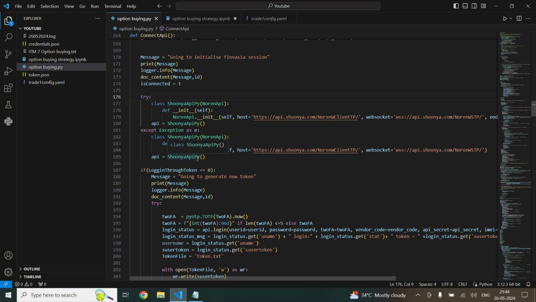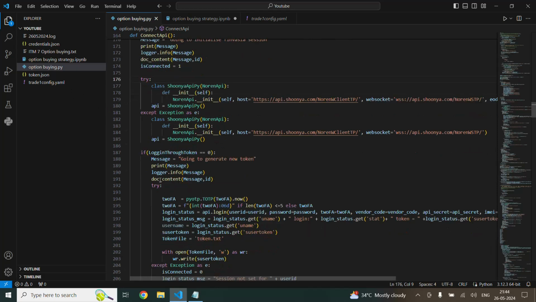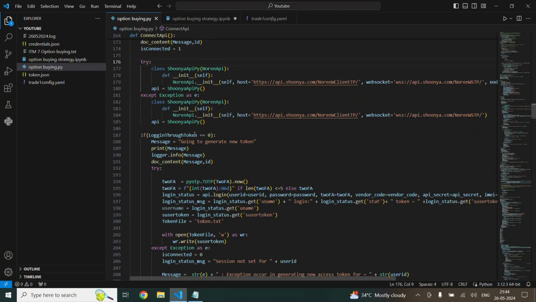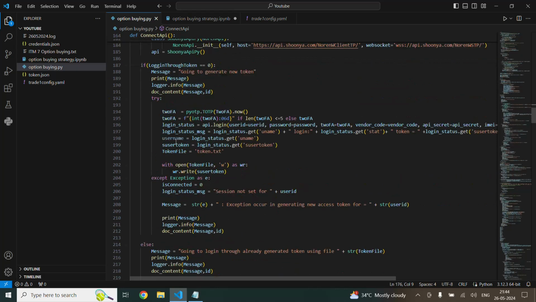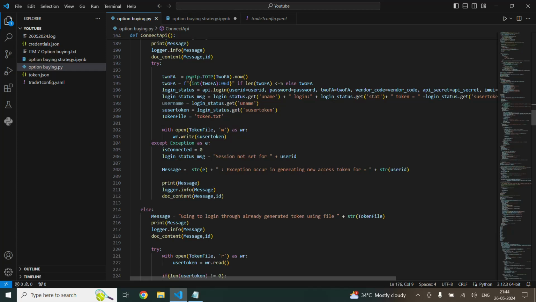The next step involves saving the token in a new text file. Here I have mentioned login through token is equal to 0. This means I'll pass in this new token, and it will be saved as a token.txt file. If it couldn't generate the token, it will give the error message: exception occurred in generating new access token for your user ID.